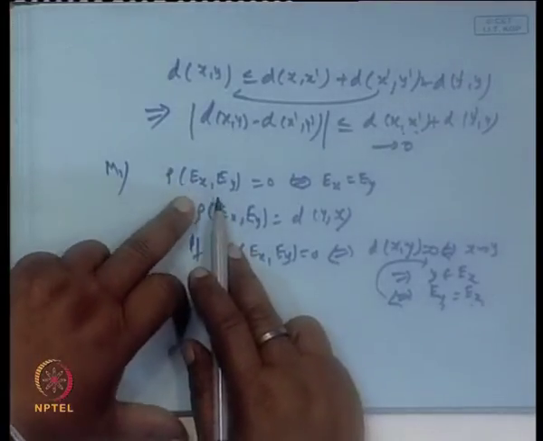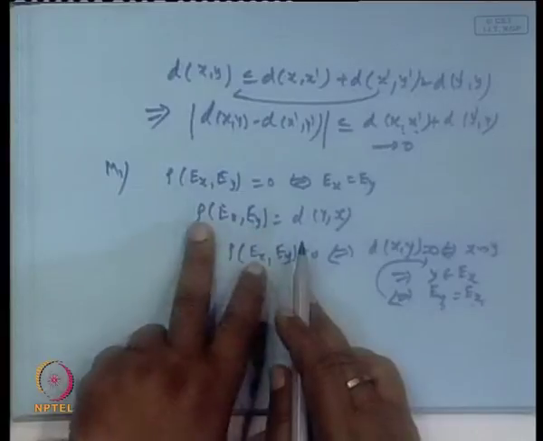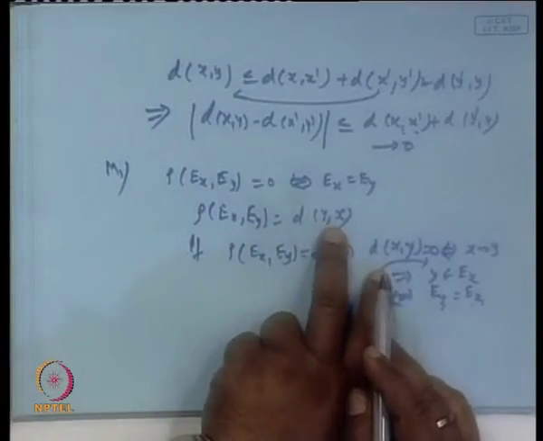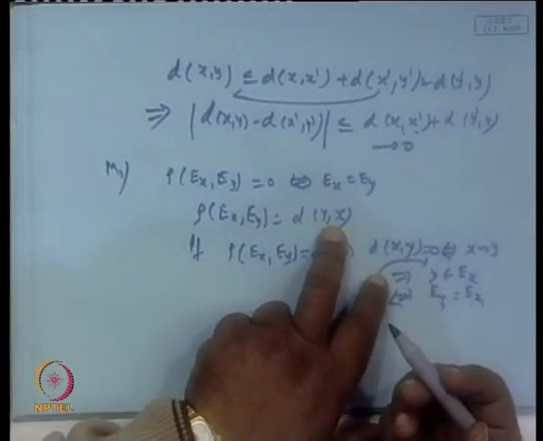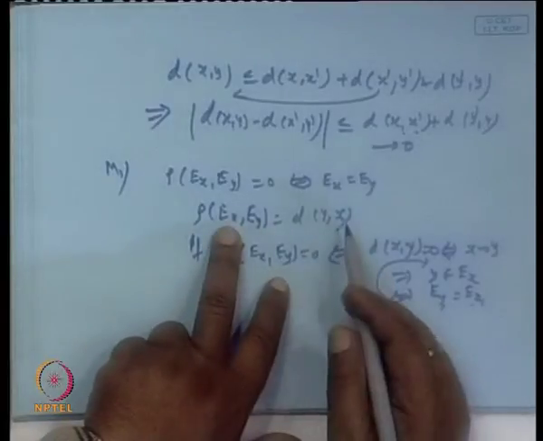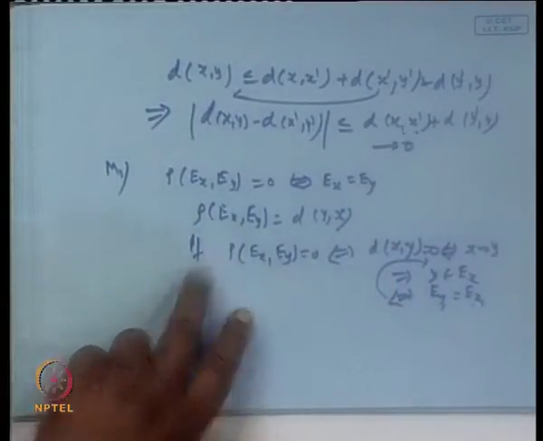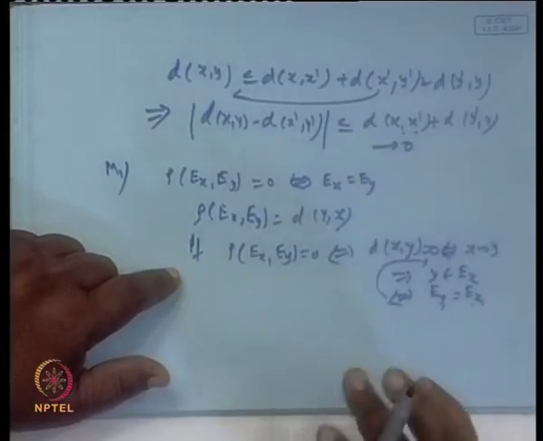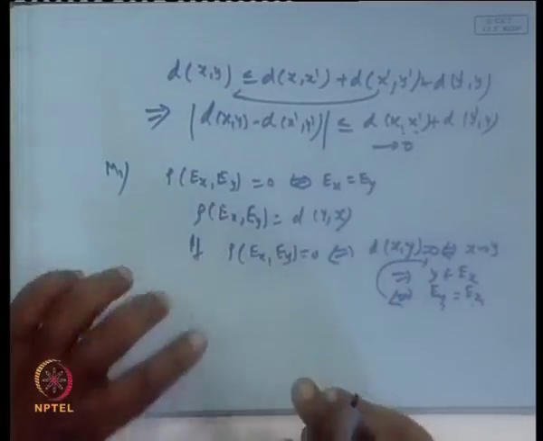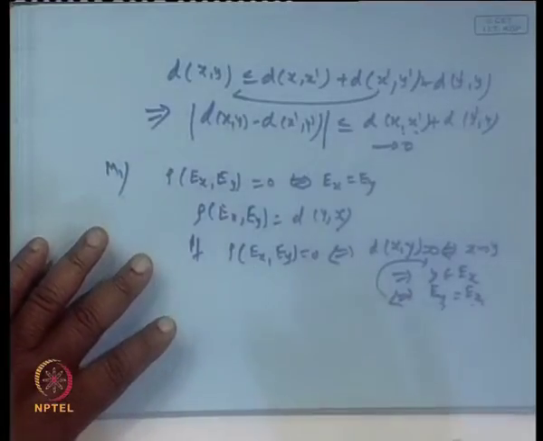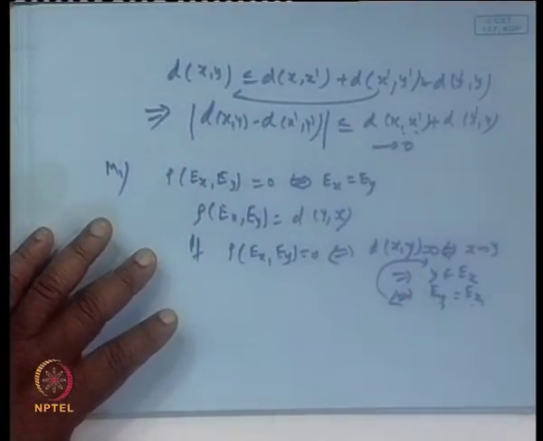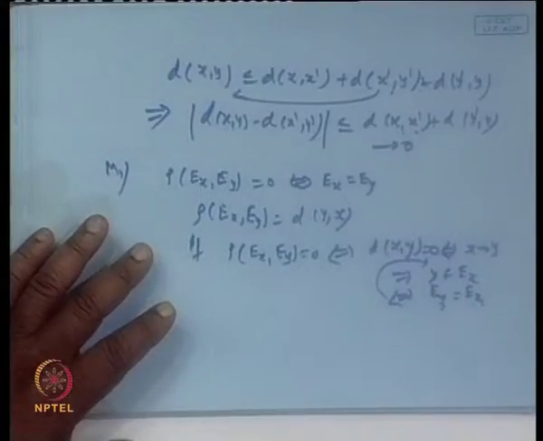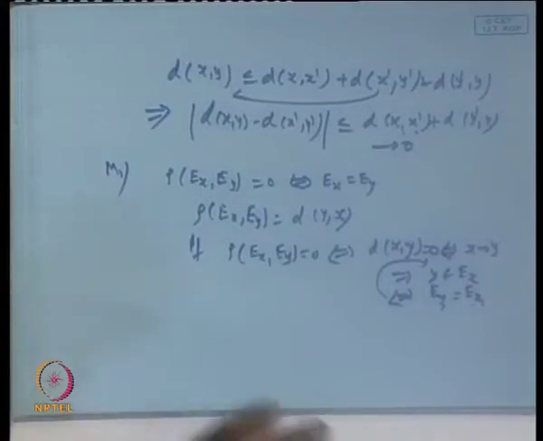Because if you write d of E x E y and interchange the positions, then distance d of x y and d of y x makes no difference. Therefore, this property will also hold true. Third property, similarly triangular inequality. So, all the properties are satisfied, therefore it will form a metric on this. So, this is the way to convert a semi metric space into a metric space.